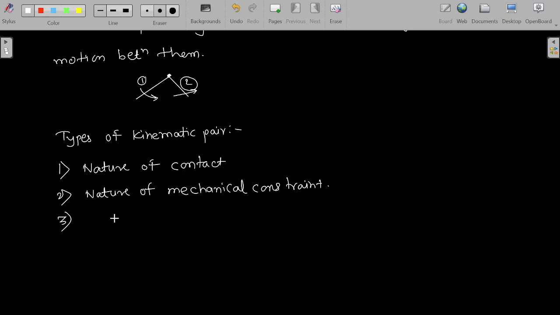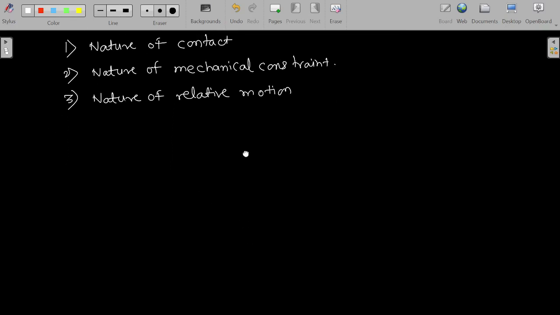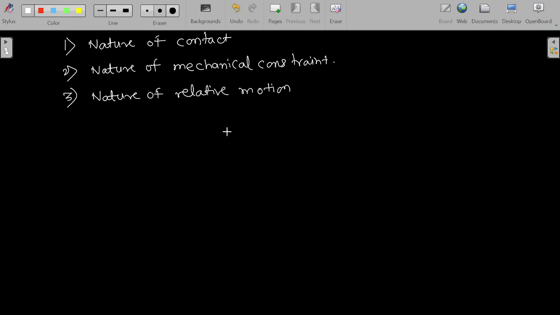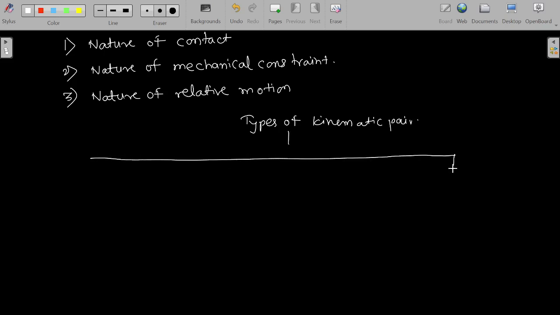Third, nature of relative motion. Okay, these categories can be again subdivided into different types. So I will again make the chart of it. Types of kinematic pair can be divided into three parts as above.